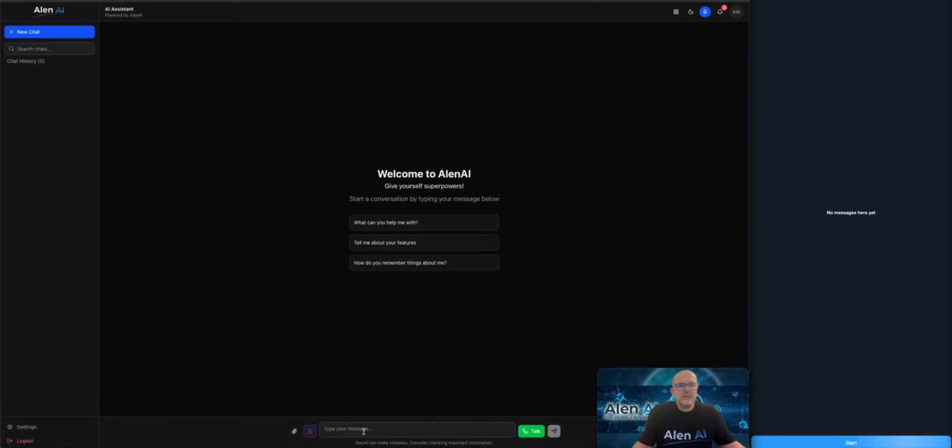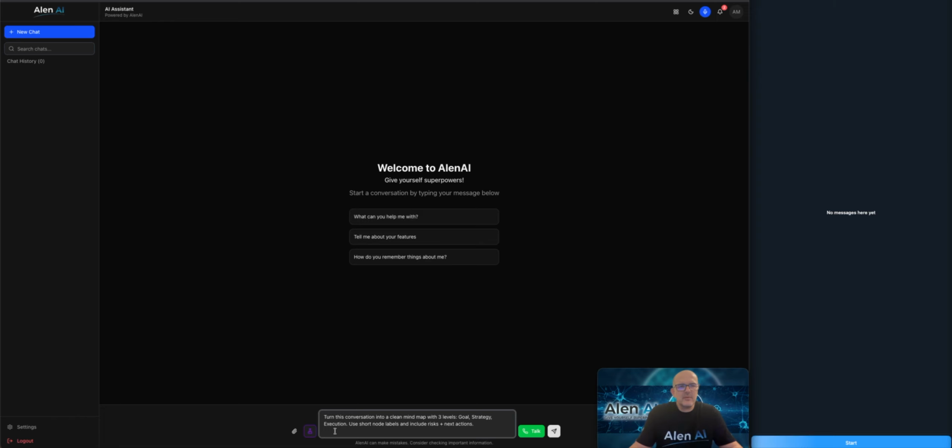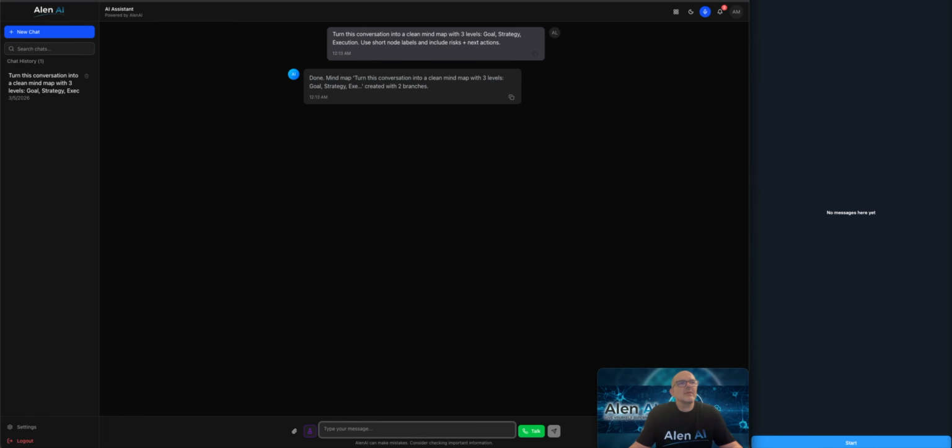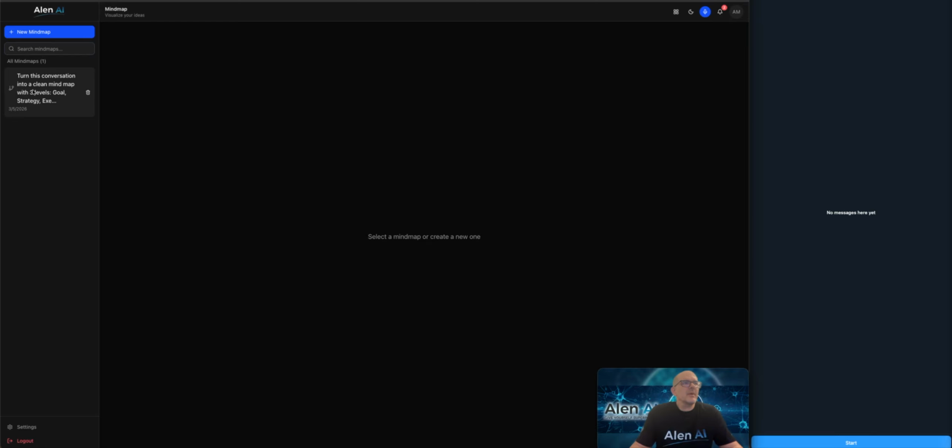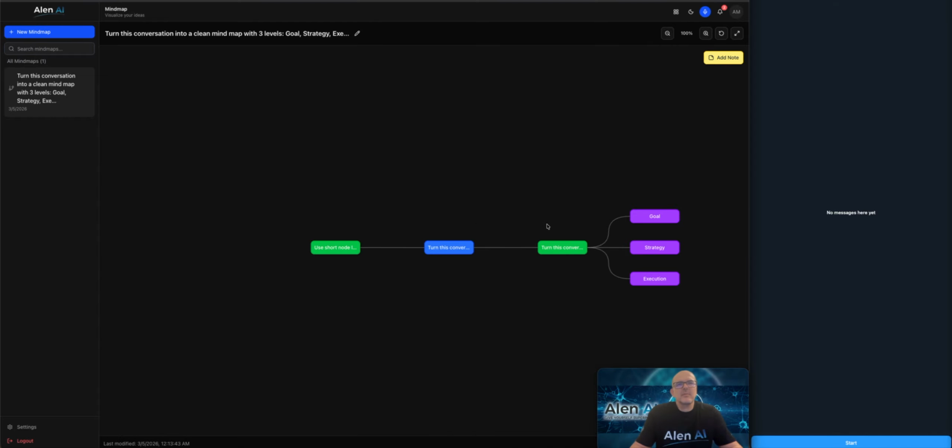I can ask it, for example, to create notes for me, or I can say create a mind map, and let's demonstrate this. If I just add here in the chat a prompt to create a simple mind map and hit enter, it says done, mind map created. So if I go here, and this is basically a button, when I click this menu, it will show dedicated apps. These are the apps and capabilities that have a dedicated user interface. One of these is mind map, as I mentioned. So if I click on the mind map, and if I go here, this is pretty much the prompt that I've entered.